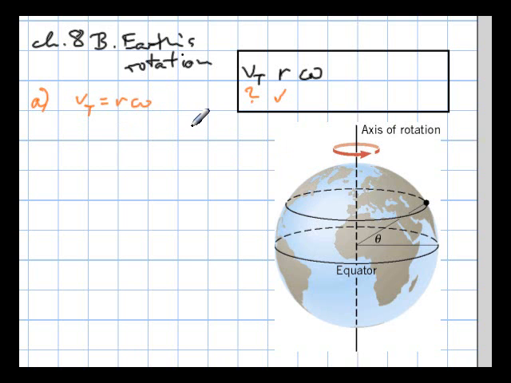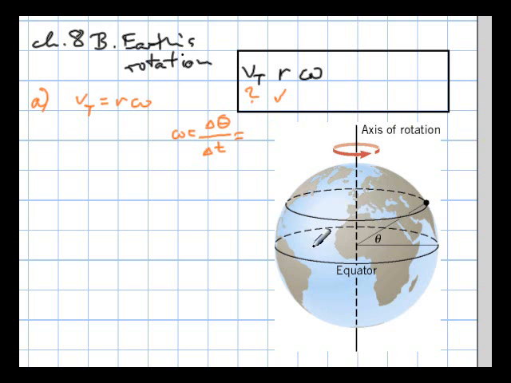However, if we use a second equation that says omega equals the change in angle divided by the change in time, and do we know that? Well, they give us a time. They say that the Earth rotates in 23.9 hours.